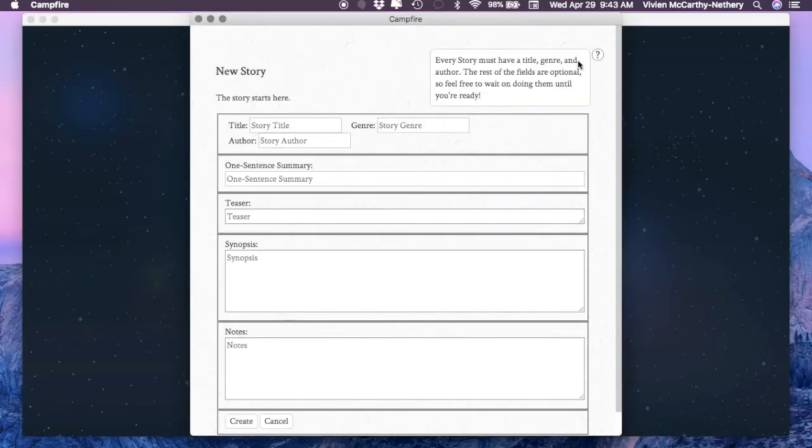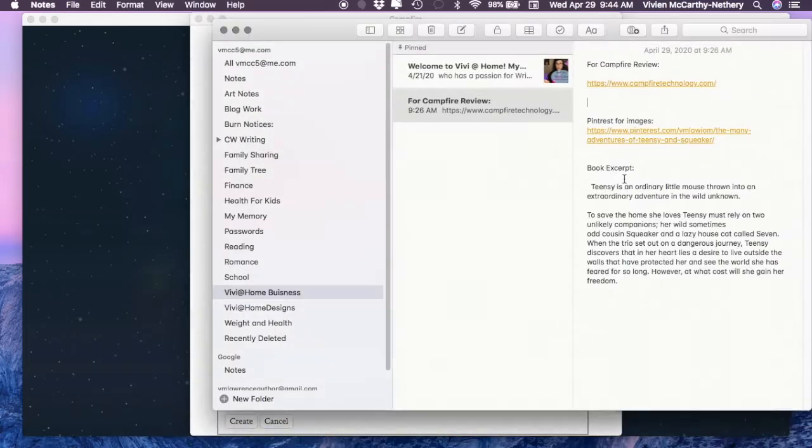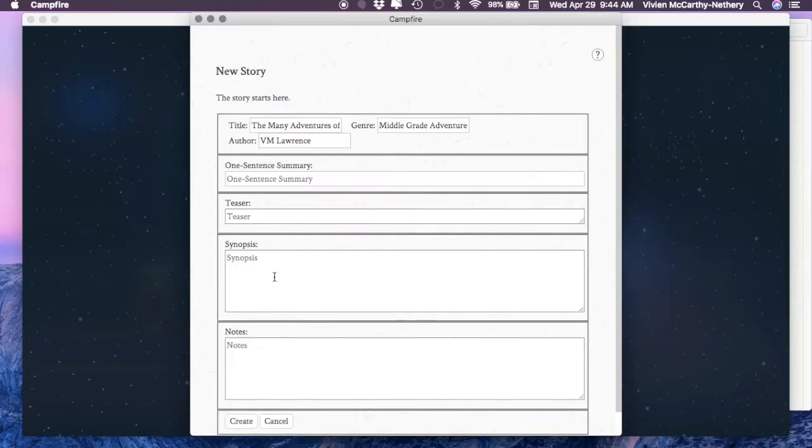We're going to type in our title. This says up here about putting in your title, your story description, all of that. I'm going to go ahead and put Many Adventures of Teensy and Squeaker in the title. That is my working title. It is a middle grade action or middle grade adventure novel, and I'm going to put in my pen name, Van Lawrence. I think I have the one sentence pitch in my notes, so I'm going to go ahead and add that in.